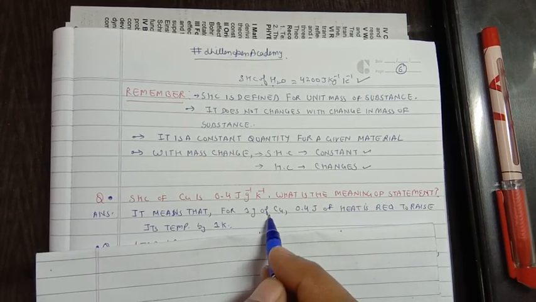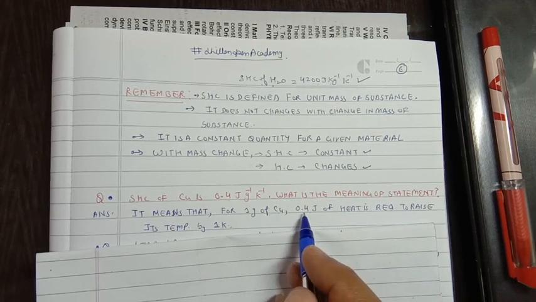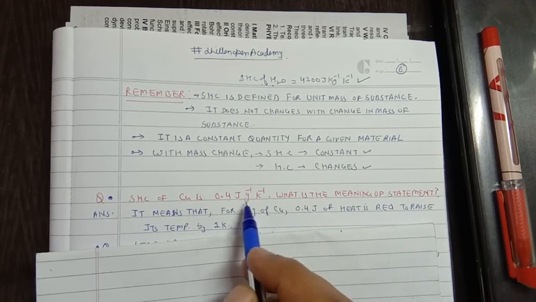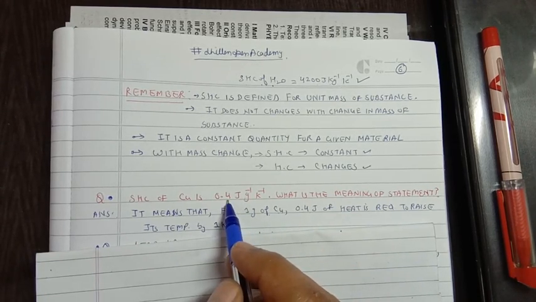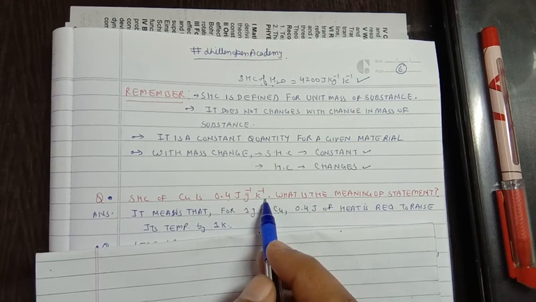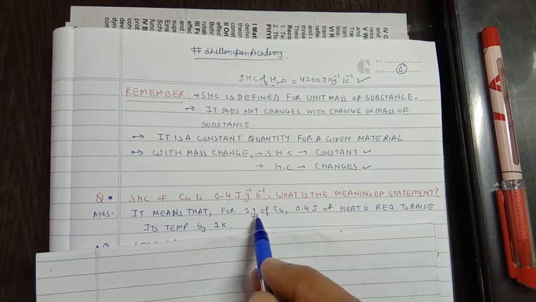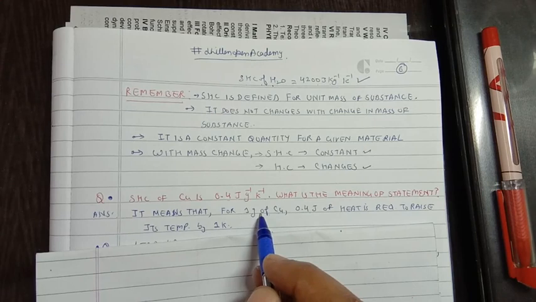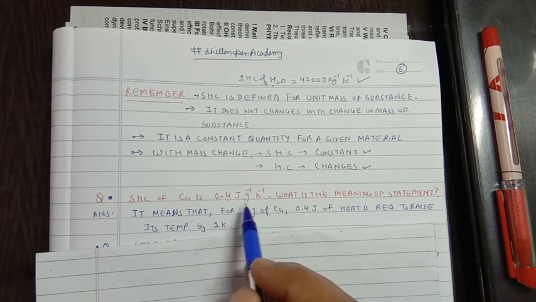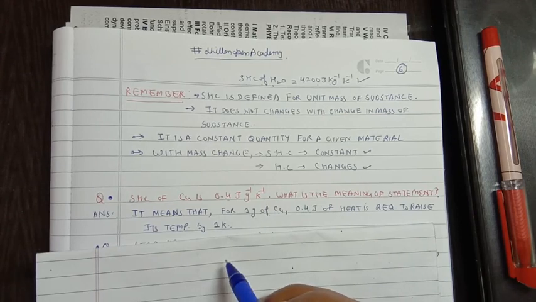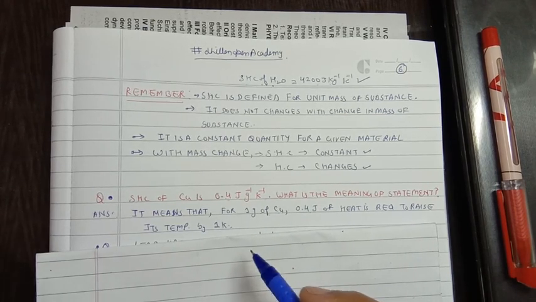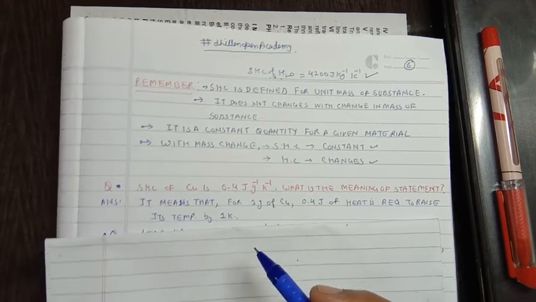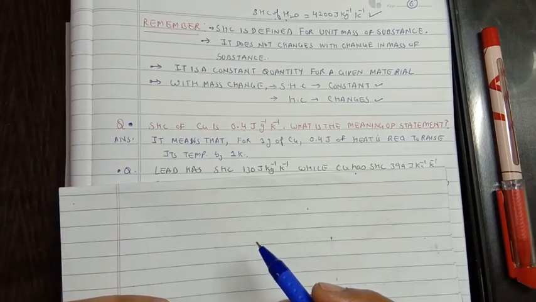So 1 gram of copper requires 0.4 joule of heat, so that's why its specific heat capacity will be 0.4 joule per gram per Kelvin. If we increase the mass of copper from 1 gram to 2 gram, then the amount of heat required will be 0.4 multiplied by 2, that is 0.8 joule. So heat capacity changes, no change in the specific heat capacity.